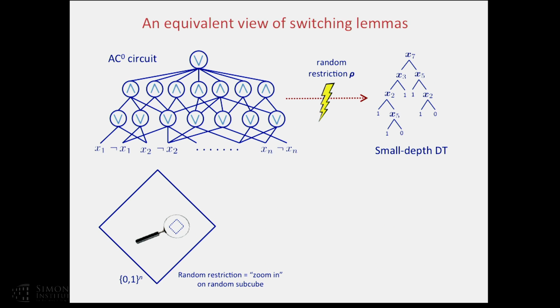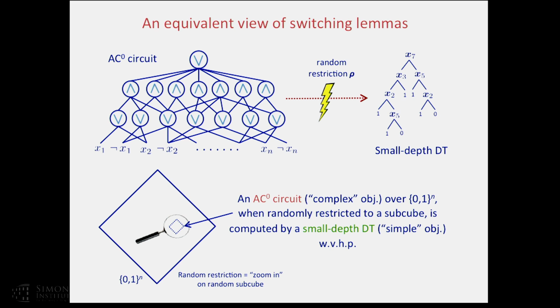Good. For the learning algorithm, the following equivalent view of the switching lemma is going to be useful for us. What's a random restriction? A random restriction is nothing more and nothing less than simply zooming in on a random subcube of the n-dimensional hypercube. So you have an AC0 circuit defined on the n-dimensional hypercube. To apply a random restriction to it means to zoom in on its values on a random subcube of the hypercube. Now the switching lemma says that you have an AC0 circuit, which we think of as complex. We do not know how to learn it. When randomly restricted to a subcube, locally, it's actually very simple. It's a small depth decision tree with high probability.